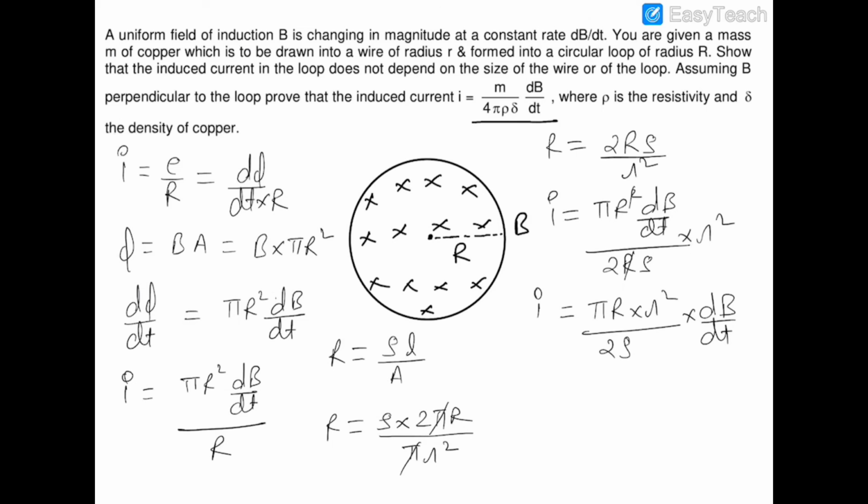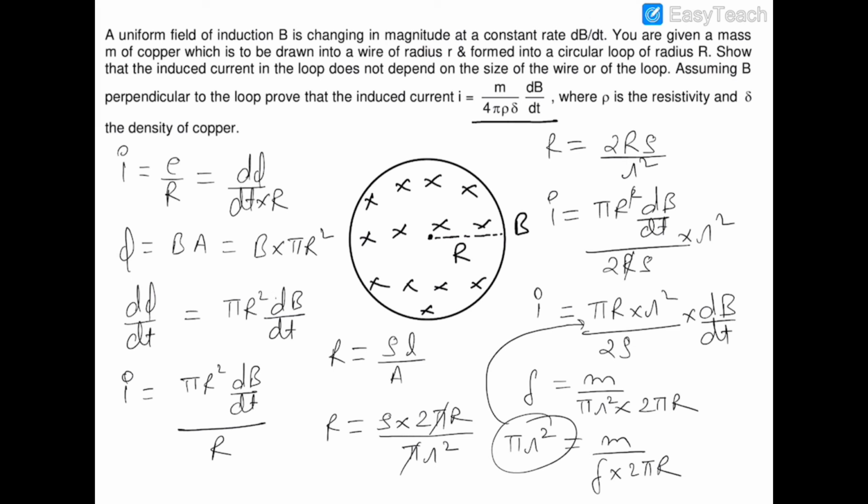Now we know that density is equal to mass upon volume, and volume is area of cross section into length, and length is 2 pi capital R. So this pi small r square is equal to m upon del into 2 pi capital R. Now I will replace this value with the pi r square written in this current equation.